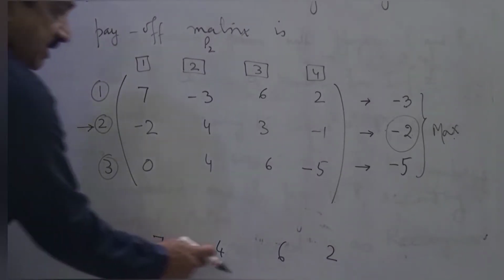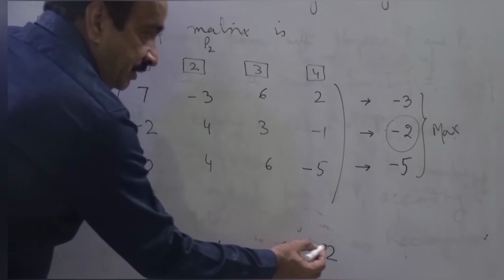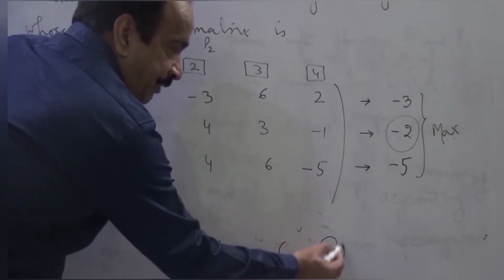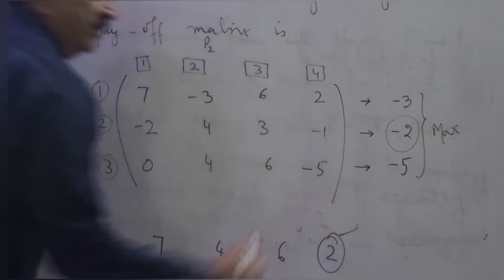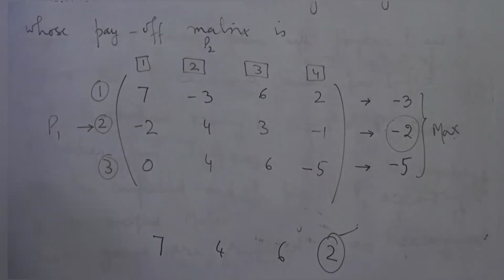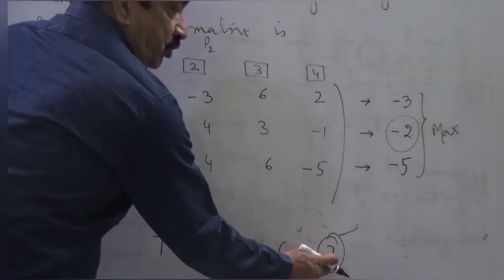Now looking at these numbers here, this means that there is a choice so that P2 has to pay the minimum of all these maxima. That is, he has to pay 2 units over here.